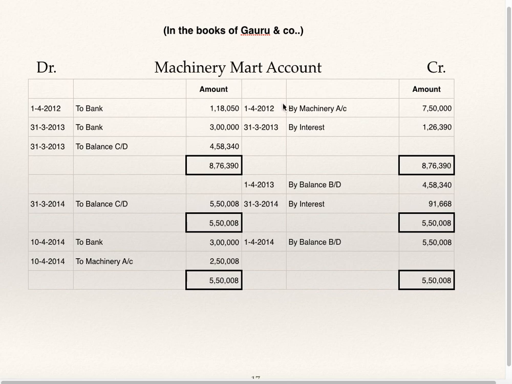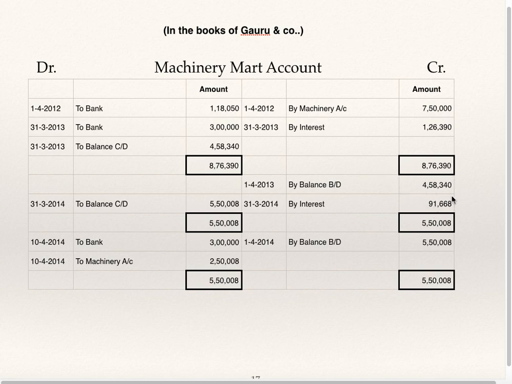Machinery Mart account. On 1/4/12, bought machinery, cash price of the machinery 7,50,000. On 1/4/12, to bank, down payment. 31st March 13, credit side, by interest due on first installment. 31st March 13, debit side, to bank, payment of first installment, to balance carried down. Second year beginning, same balance. On 1/4/13, by balance brought down.